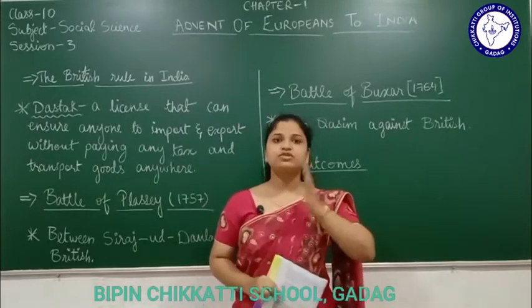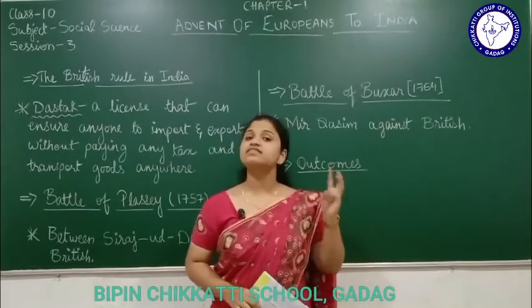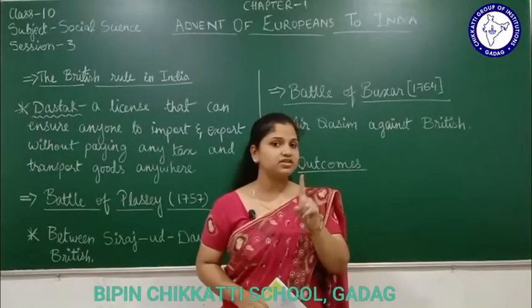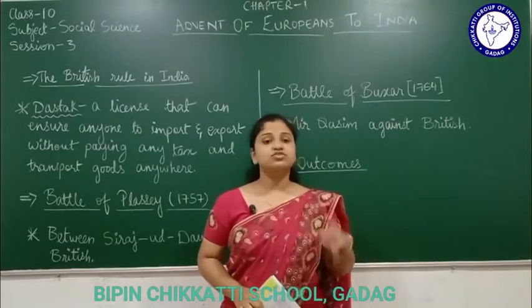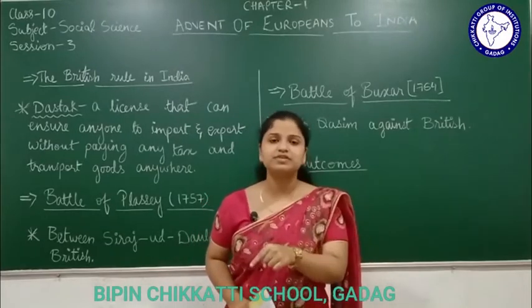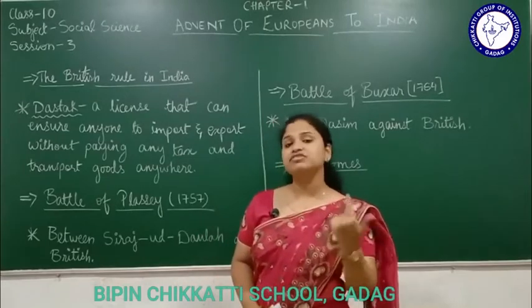If you remember the last session, we talked about the Carnatic wars, Carnatic war 1, 2 and 3. In all 3 wars the English people had won. Remember, the French people had lost. So the English people became more and more powerful. English people are nobody but the British people. So now we're going to learn the British rule in India, how they were trying to rule.